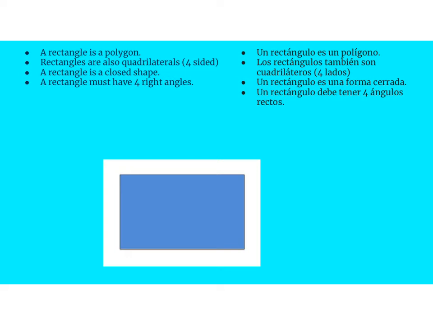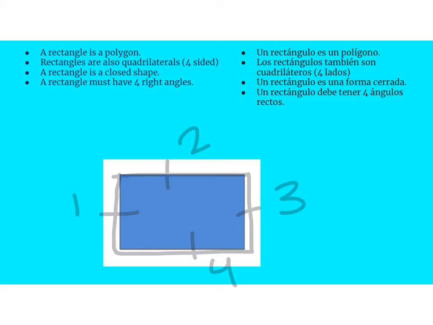Okay, so here we have a rectangle. Like we stated on the last slide, it is a polygon. Why is it a polygon? Well, it has many sides. Here's 1, 2, 3, and 4. And remember, if it has 4 sides, then it's a specific type of polygon called a quadrilateral. A rectangle is also a closed shape. I know this because each side of the shape connects to the other. There's no holes or gaps.